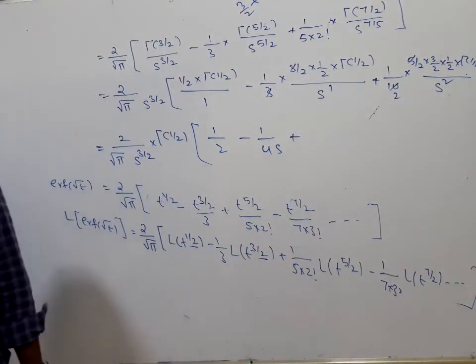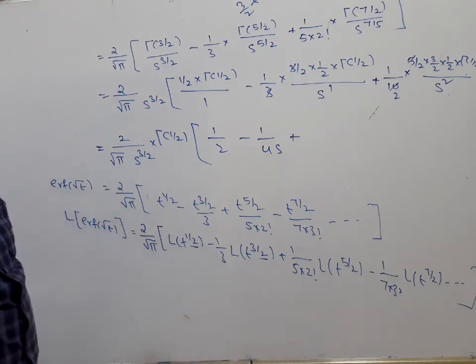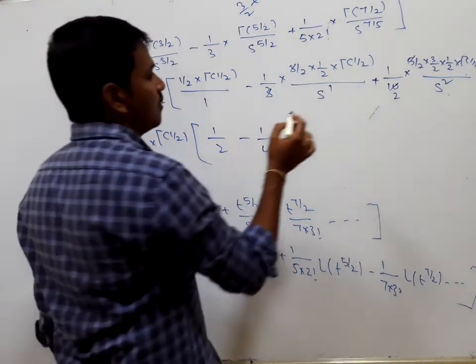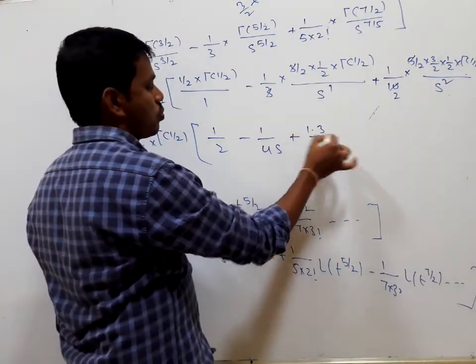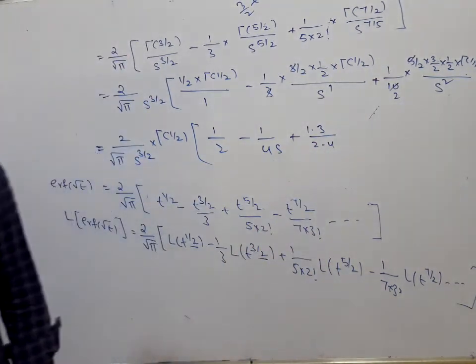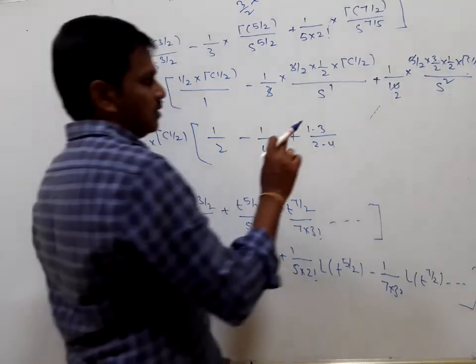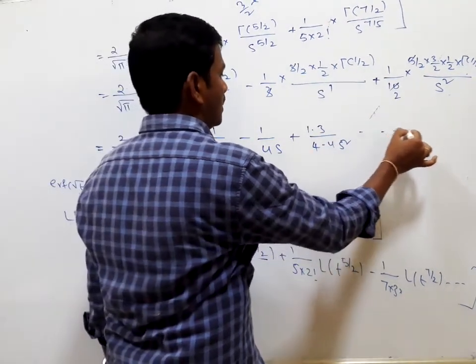It is 135 divided by 246 s cube. 1 into 3 divided by 2 into 4, 4 into 4 s square, and so on.